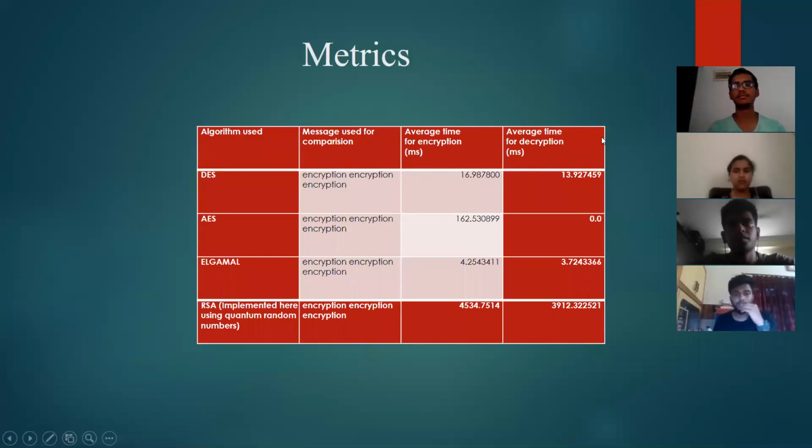This system is slow as compared to the other encryption methods used, and the reason is because our system is 1,000 times more secured as compared to the other algorithms. So if you want to send the message extremely securely, then we can use this system, but it takes a lot of time to send the message because of the runtime, the prime numbers generated here are huge.